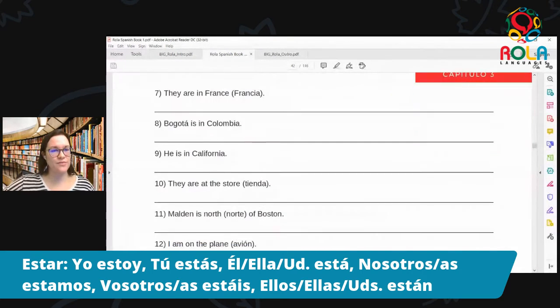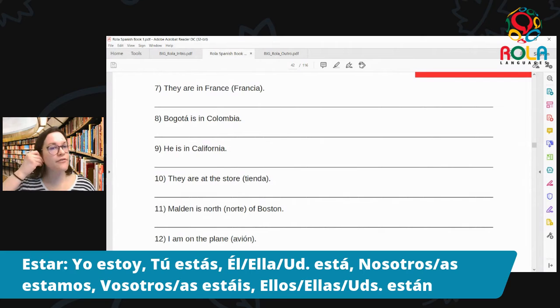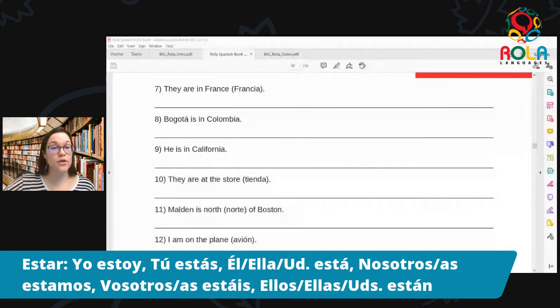We have a few more to practice with. Okay. They are in France. Again, we're talking about location. Location can change because people move around. So they, again, we can choose ellos or ellas. So for the sake of a little bit of variety, I'm going to go with ellas this time. Ellas están, right?